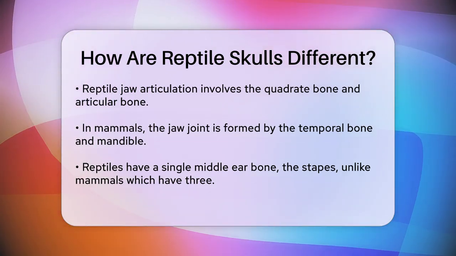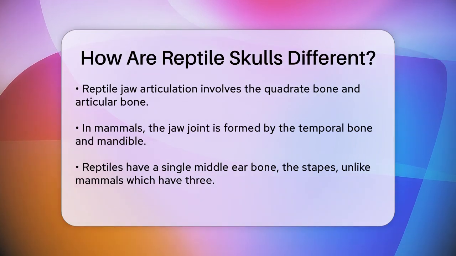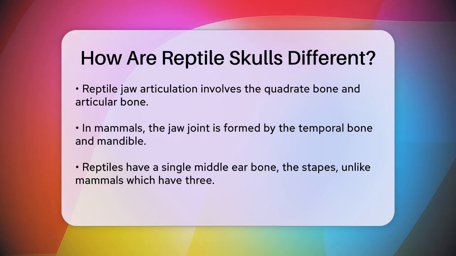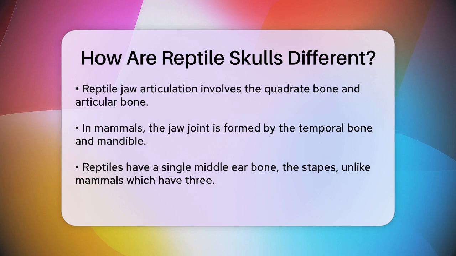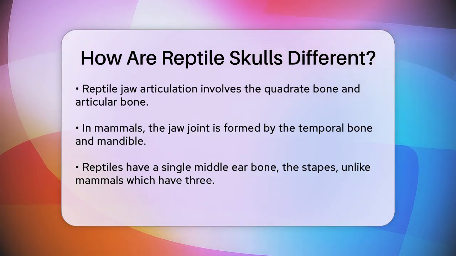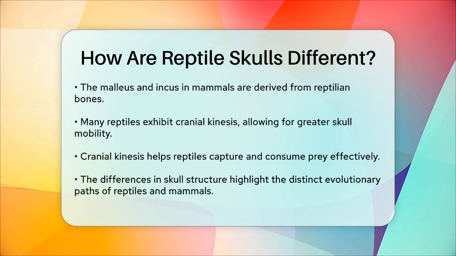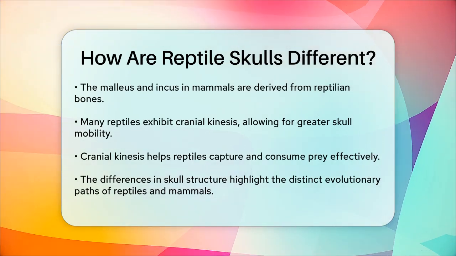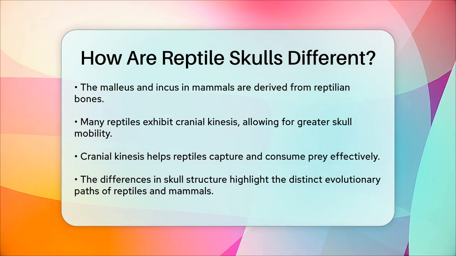The middle ear bones also differ significantly. Reptiles have only one bone in their middle ear, the stapes, whereas mammals have three bones, the malleus, incus, and stapes. The malleus and incus in mammals are derived from the articular and quadrate bones found in reptilian skulls and mandibles. Additionally, reptile skulls often exhibit cranial kinesis, especially in lizards and snakes.